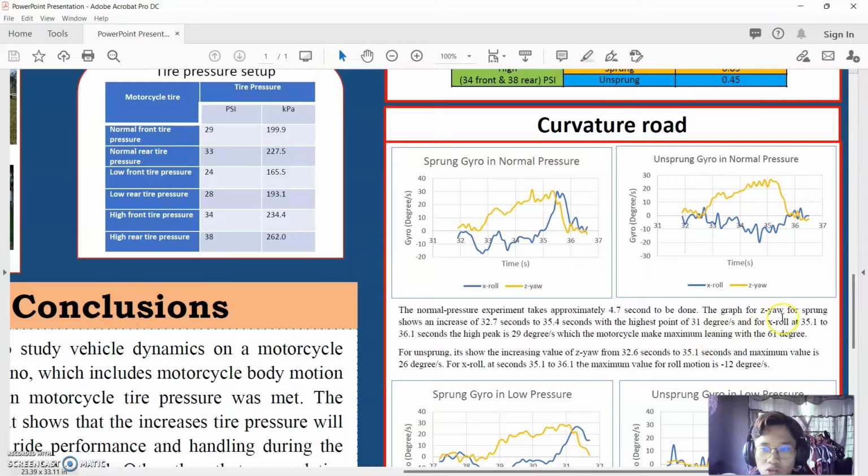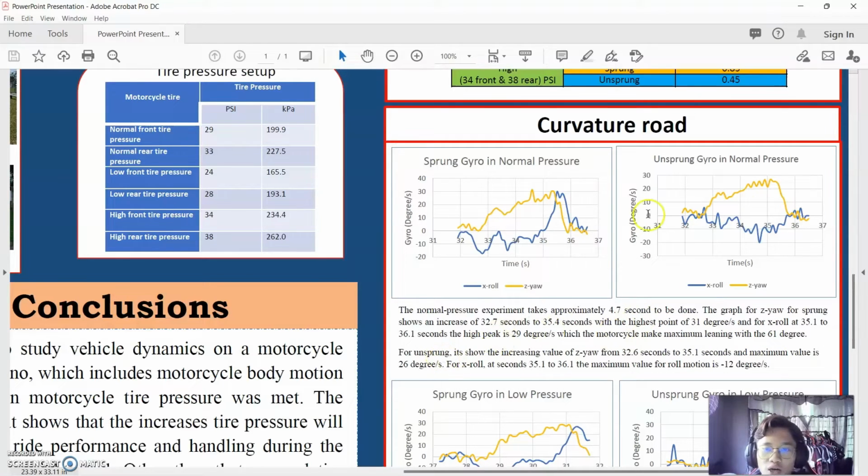The graph for Z yaw for sprung shows an increase from 32.7 seconds to 35.4 seconds with the highest point of 31 degrees, which is at this point. And for X roll at 35.1 to 36.1 seconds, the high peak is 29 degrees, which is at this state, which means the motorcycle makes the maximum leaning with 61 degrees.